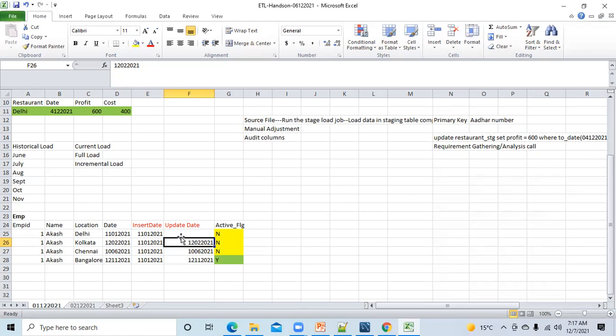So here updated date is null. It means I have not changed anything in this data. The way data was loaded, it is still in the same way. But in the second record, if you see 11th January 2021, from this I can understand that Akash joined the organization on 11th January 2021, but updated date is 12th February 2021. So it means on 12th February some changes happened in this data. What changes? His location changed from Delhi to Kolkata. So this is the difference between inserted date and updated date.